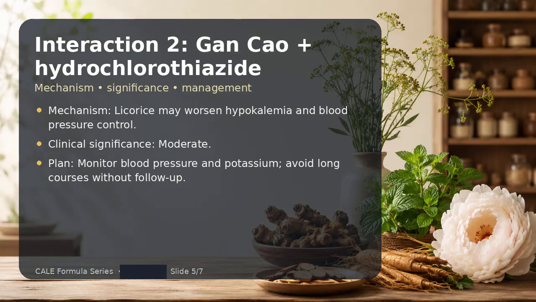Interaction 2 is gan cao plus hydrochlorothiazide. The mechanism is that licorice may worsen hypokalemia and blood pressure control. The clinical significance is moderate. My management plan is monitor blood pressure and potassium, avoid long courses without follow-up.